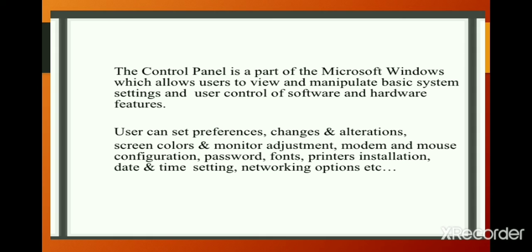You can open Control Panel in two ways. Click on the Start button and select the Control Panel option from the right pane, or double click on the Computer icon on the desktop. Click on the Open Control Panel button located on the toolbar.